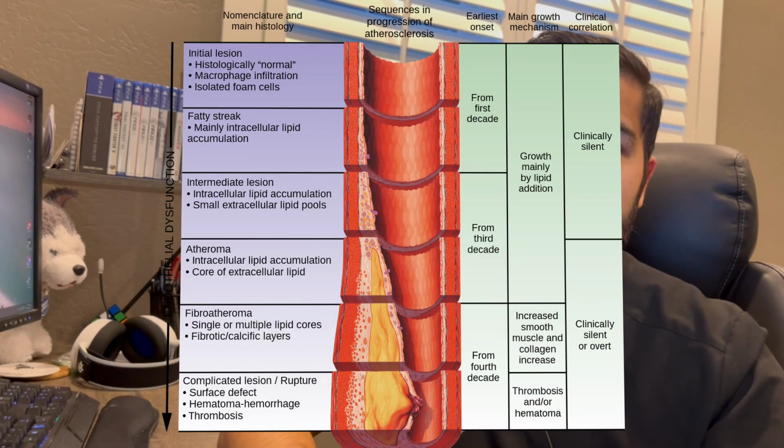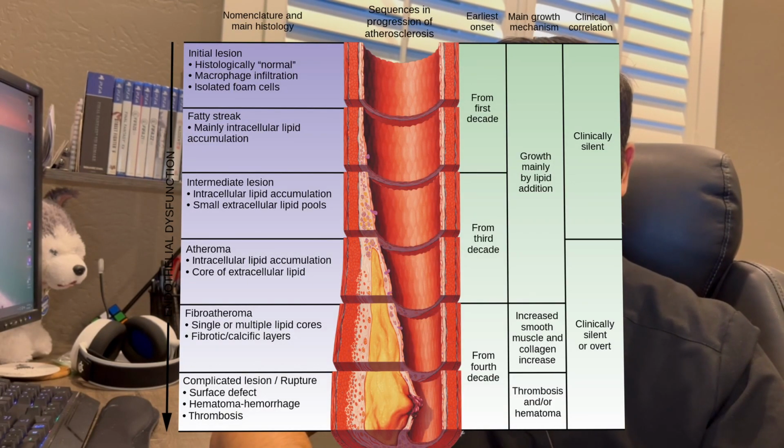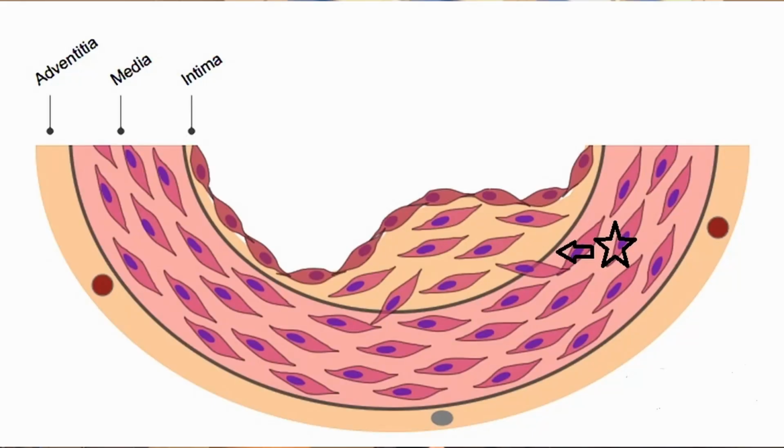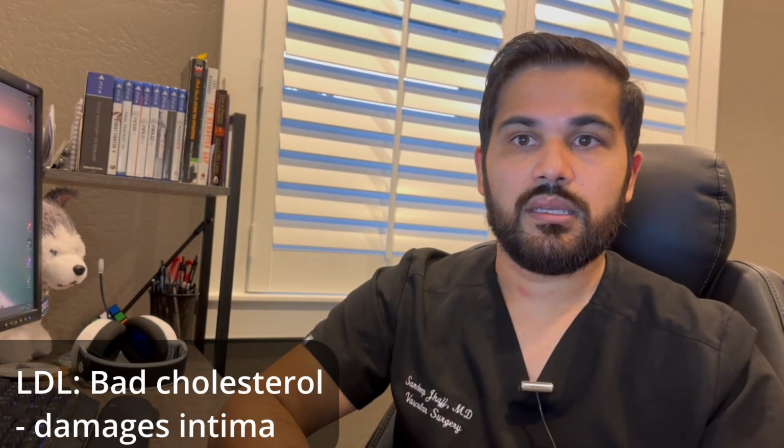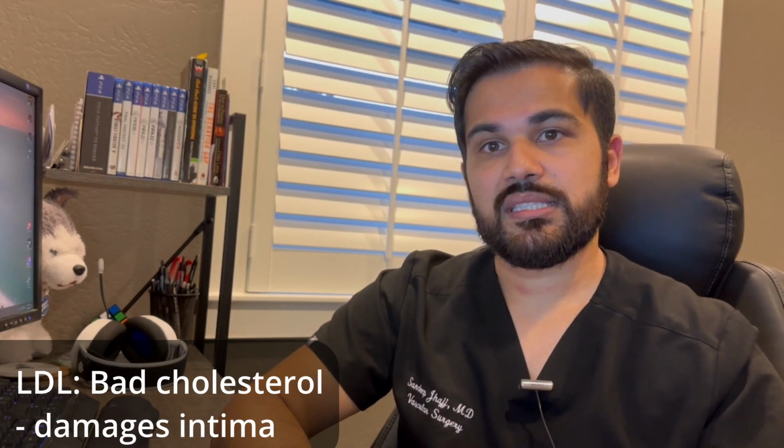Fatty streak formation occurs when the intima layer is violated by offenders. These offenders are lipoprotein particles composed of various proteins, phospholipids, and also lipids such as cholesterol and triglycerides. Worst one of them all is low-density lipoprotein, aka bad cholesterol. Once the intima is violated, these lipoproteins accumulate in the intima by binding onto components there. And eventually these become oxidized, which further damages the layer of intima. If you have high levels of these lipoproteins in your blood, then accumulation of lipoprotein occurs in the intima.